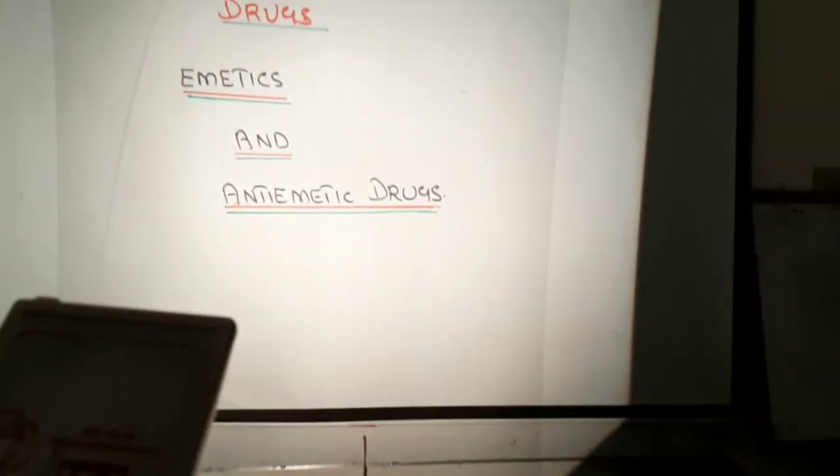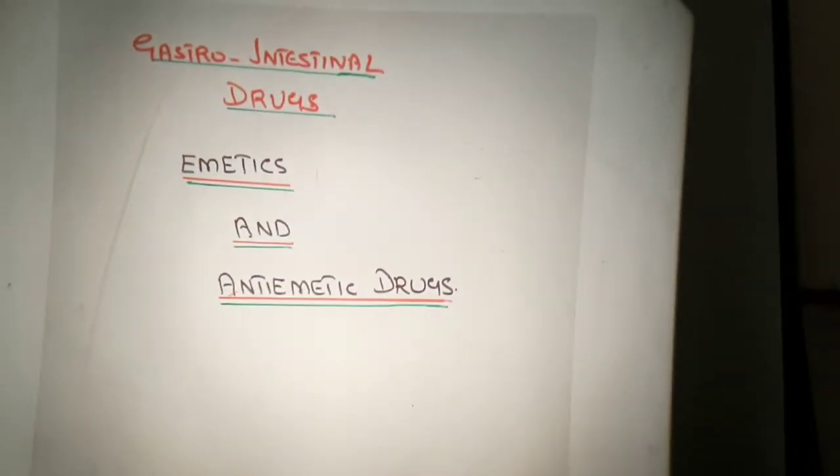What do you mean by emetics and anti-emetics? Emetics are those drugs which can be used to cause the process of vomiting, or to vomit. They are known as emetics, and anti-emetics are those drugs which are used to control that vomiting, so they are known as anti-vomiting. Now we are going to discuss in detail about these emetics and anti-emetic drugs. So this is the topic, that is gastrointestinal drugs, emetics and anti-emetic drugs.